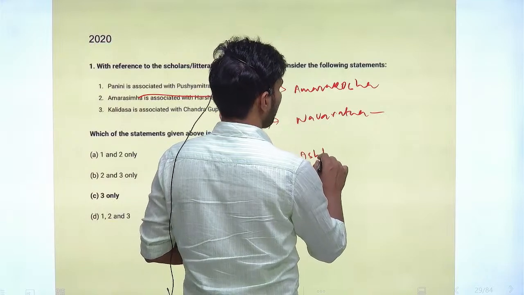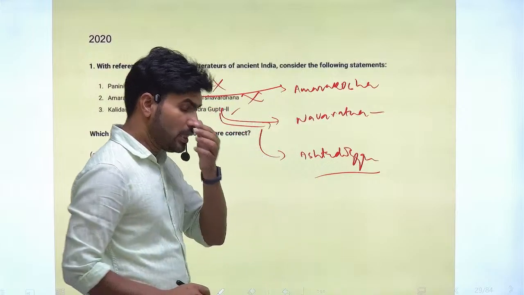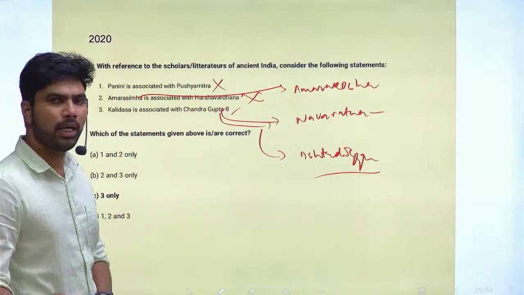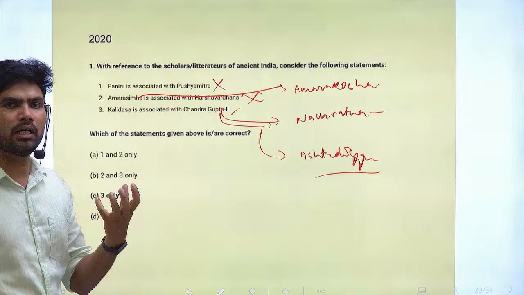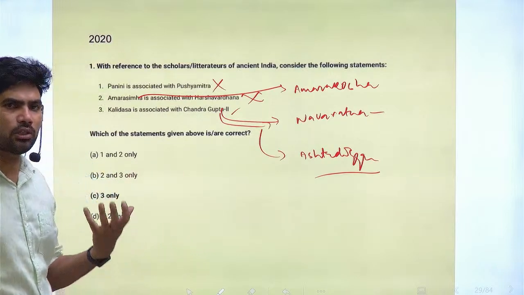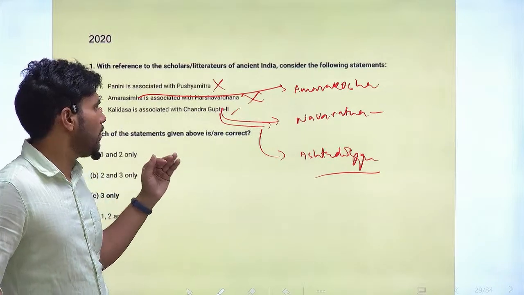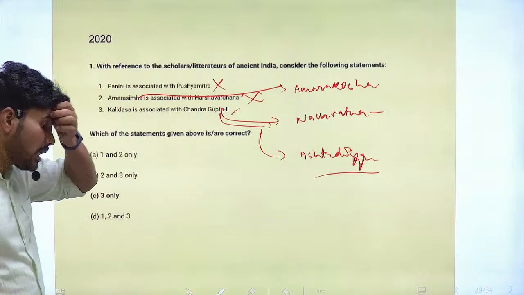Ashtadiggajas. This is associated with Sri Krishna Devaraya of Vijayanagara Empire. Ashtadiggajas are 8 elephants. So here also 8 literates or poets have been associated with Sri Krishna Devaraya.